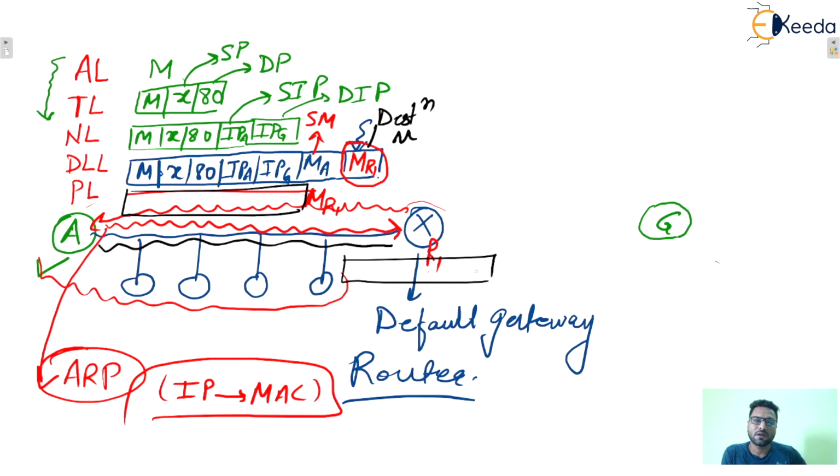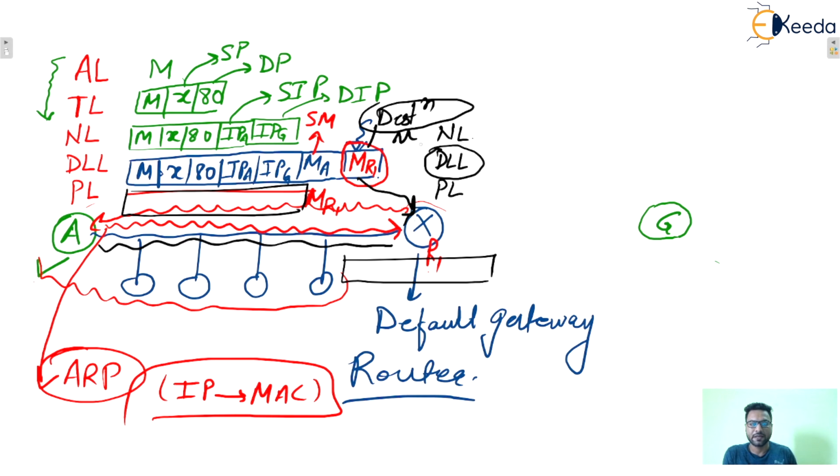This message will come to the router R1, and you know very well that at routers only three layers are present: the physical layer, data link layer, and network layer. So the data link layer will see what? It will see that the destination MAC address is MR1. Yes, correct. That means someone wants to transmit the data to me.